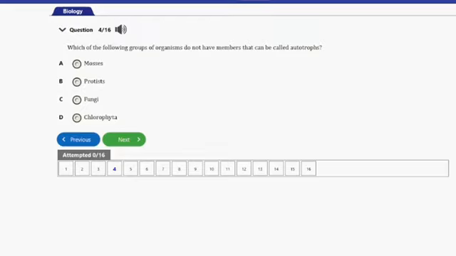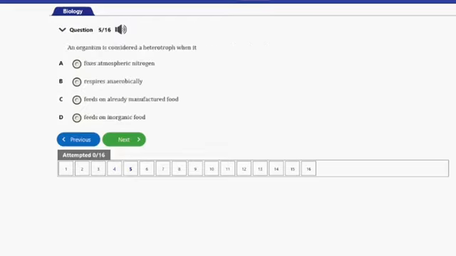Let's go ahead and consider the next question. So that's question number 5 here, and the question says, an organism is considered a heterotroph when it A. Fixes atmospheric nitrogen, B. Respires anaerobically, C. Feeds on already manufactured food, and D. Feeds on inorganic food. So guys, the answer to this question is option C, and that's feeds on already manufactured food. So that's it for this question.